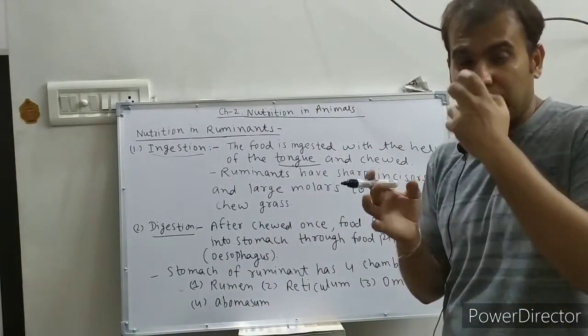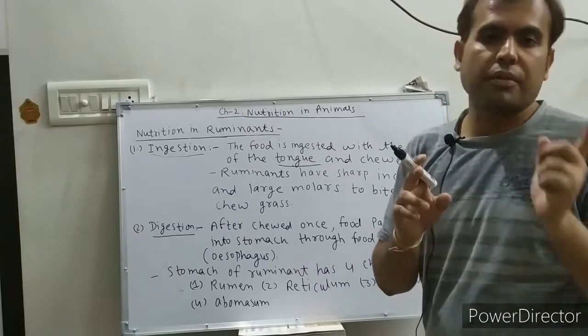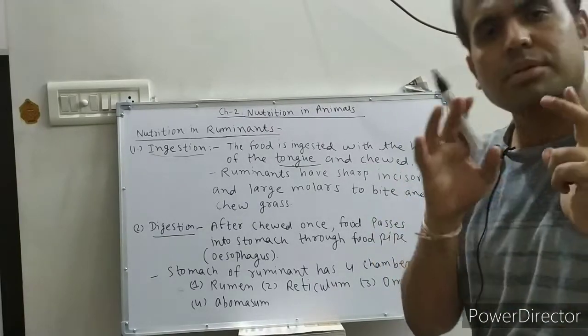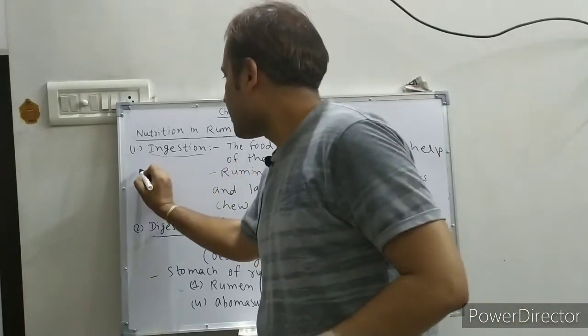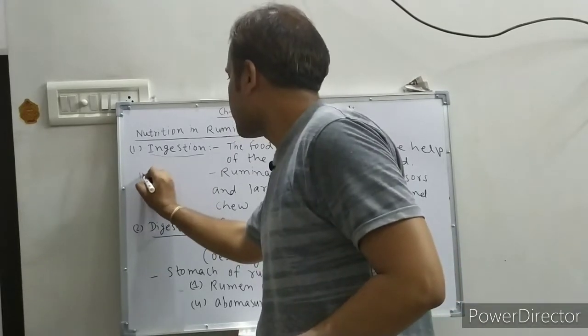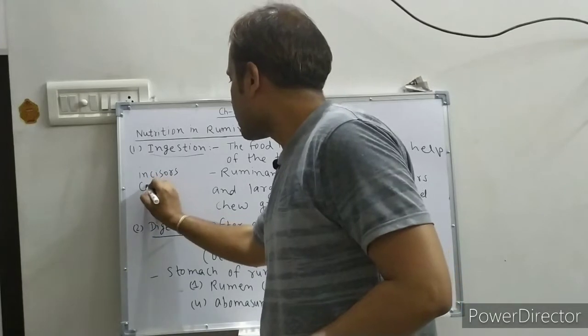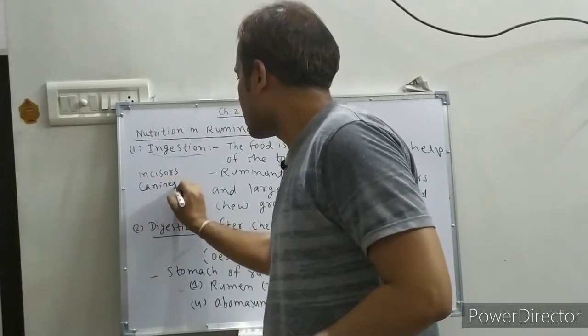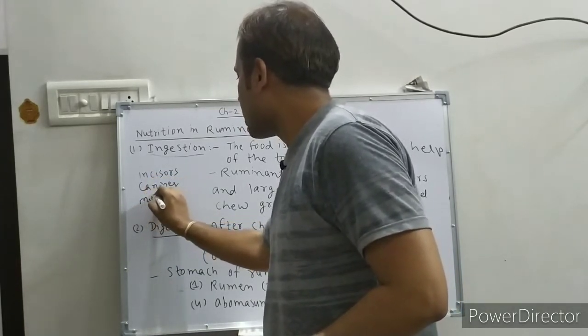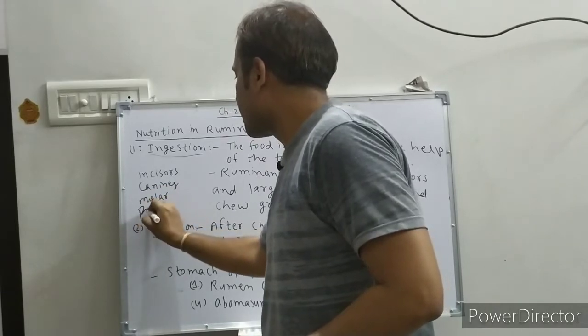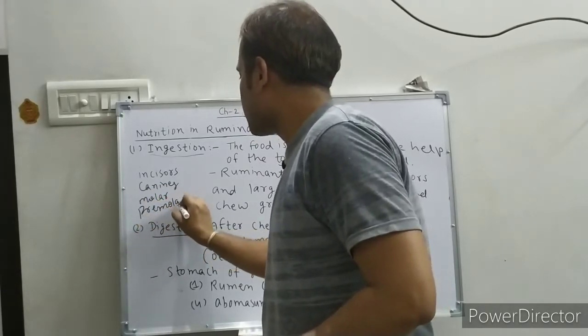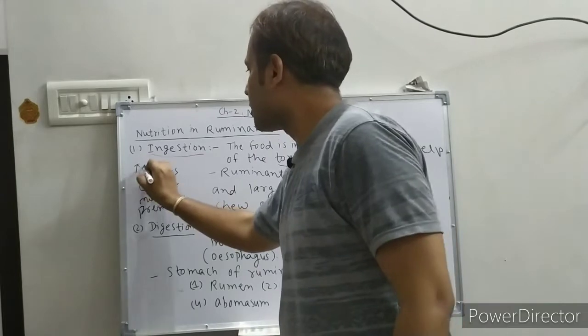We have already discussed in our previous classes that there are some types of teeth: incisors, canines, molars, and premolars. These are the types of teeth.